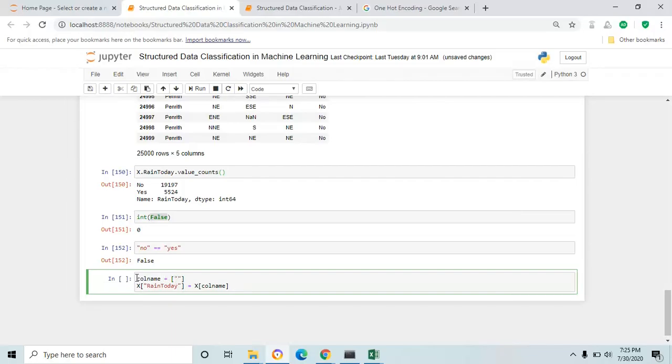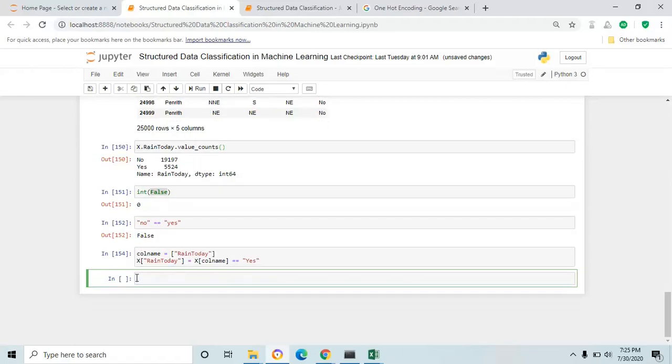In our case, I'm going to update rain today and pass the variable inside the square bracket, equal to yes. Fine. It's a conditional operator. Click enter, and this will update it to boolean.